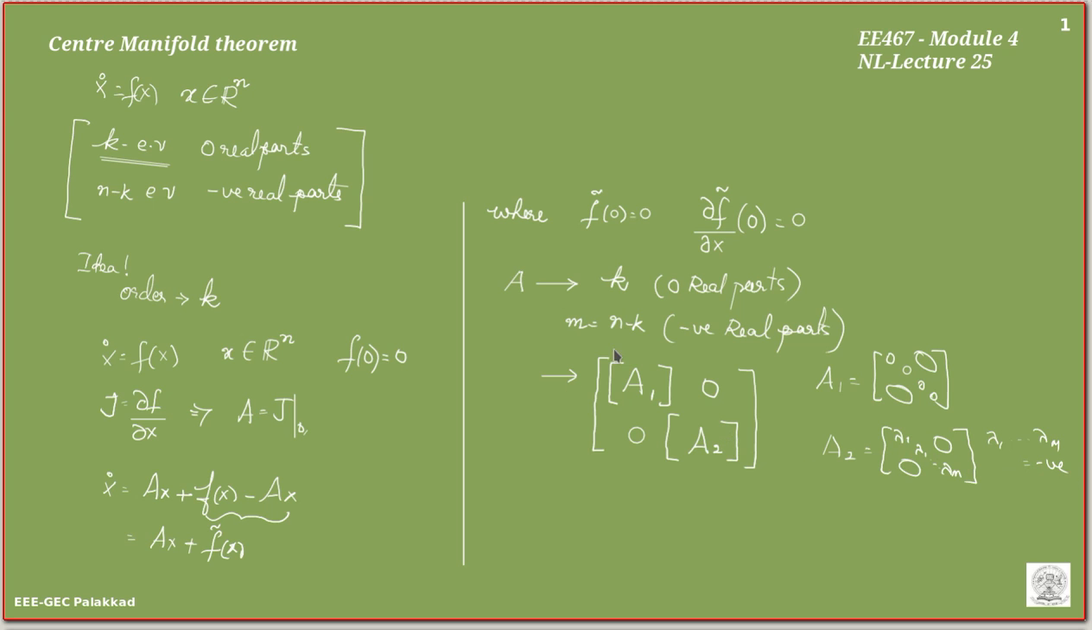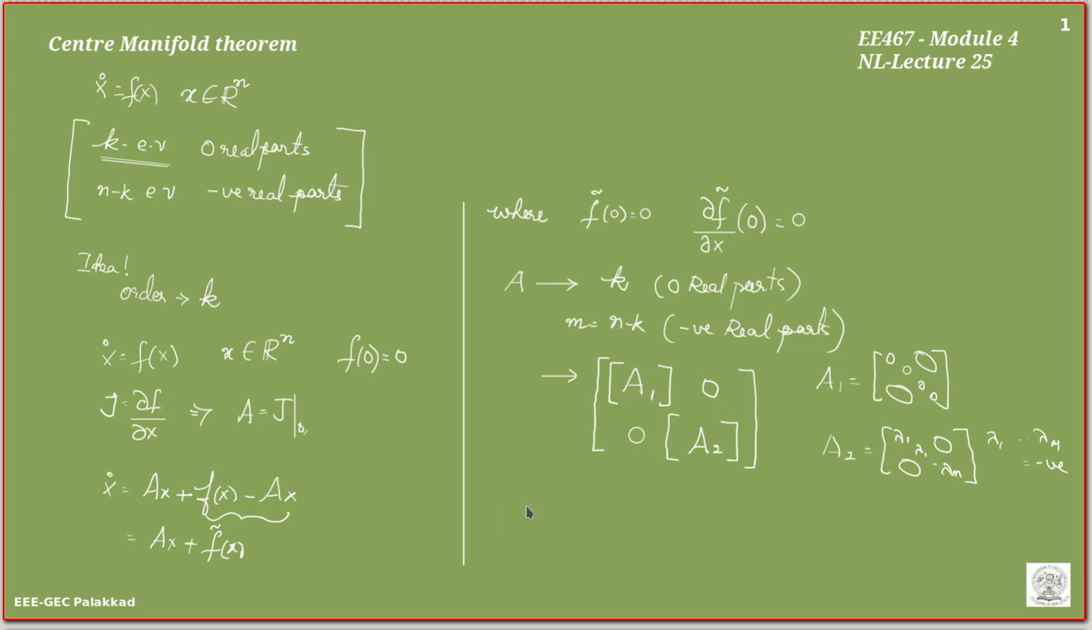Okay, so now A usually will not be of this beautiful form. So we may have to make some linear transformation of this A matrix to bring it to this form. A linear transformation will not change the characteristics of the system. So we can directly make a linear transformation here.